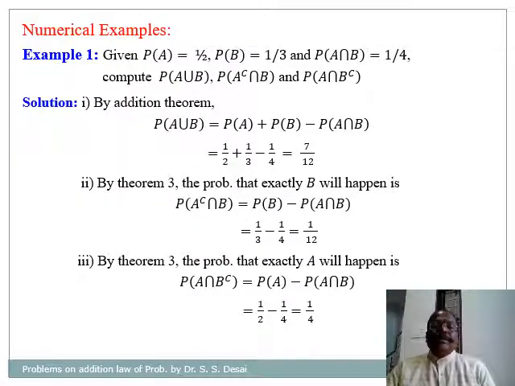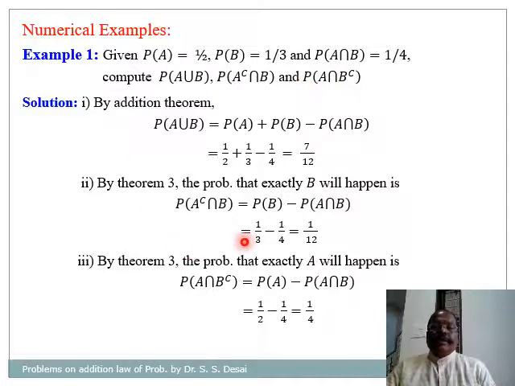Now consider the first problem. Given probability of A is equal to 1/2, probability of B is equal to 1/3, and probability of A intersection B is 1/4. Based on these values, compute probability of A union B, probability of A complement intersection B, and probability of A intersection B complement.